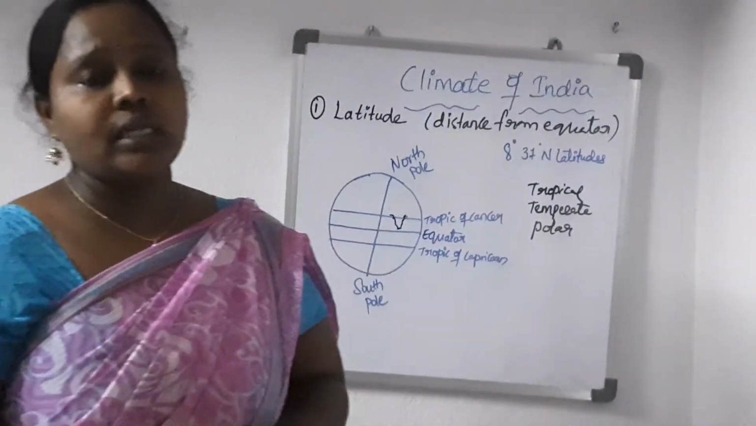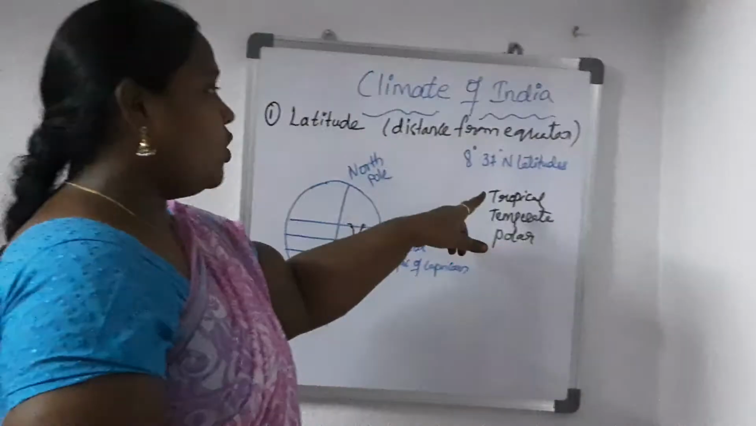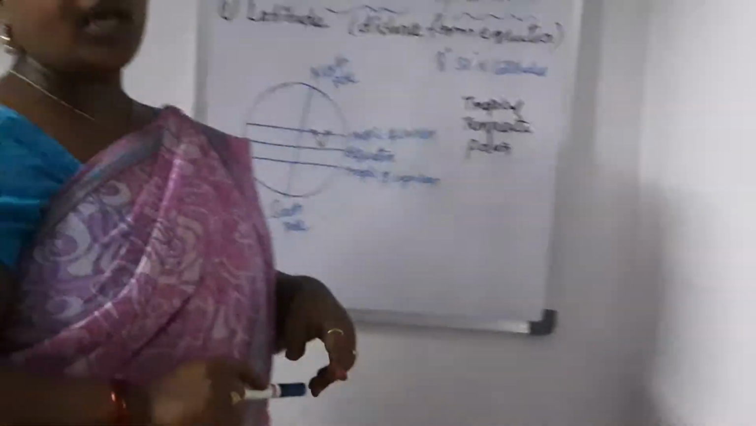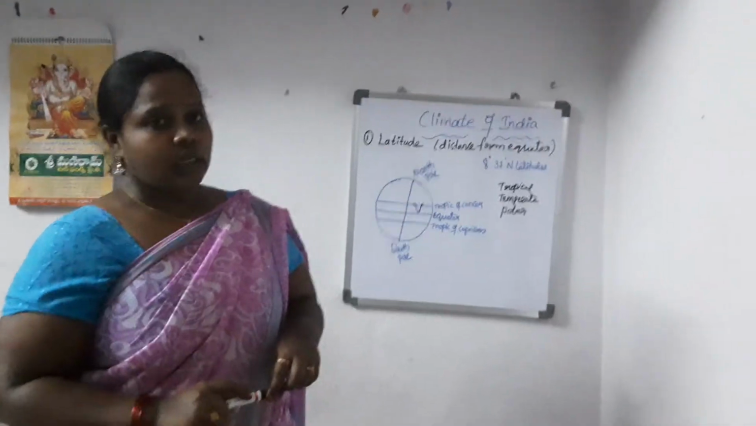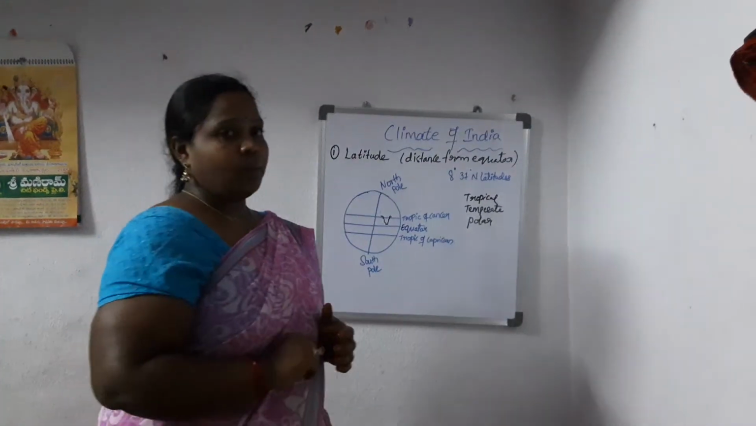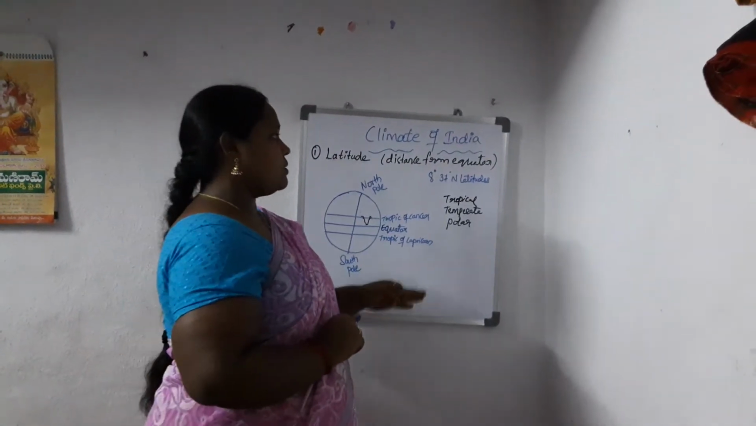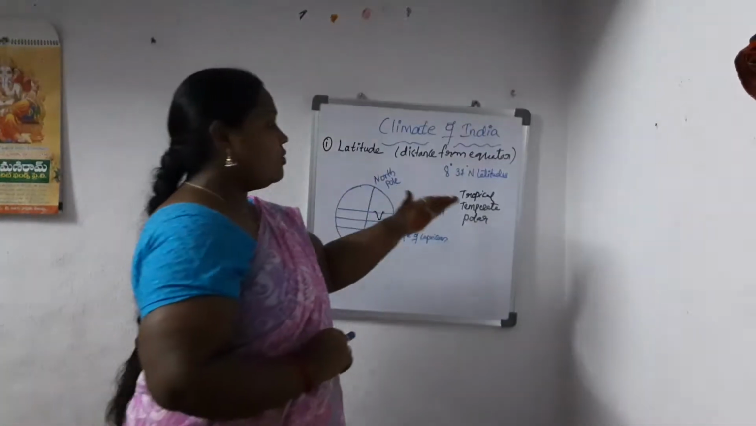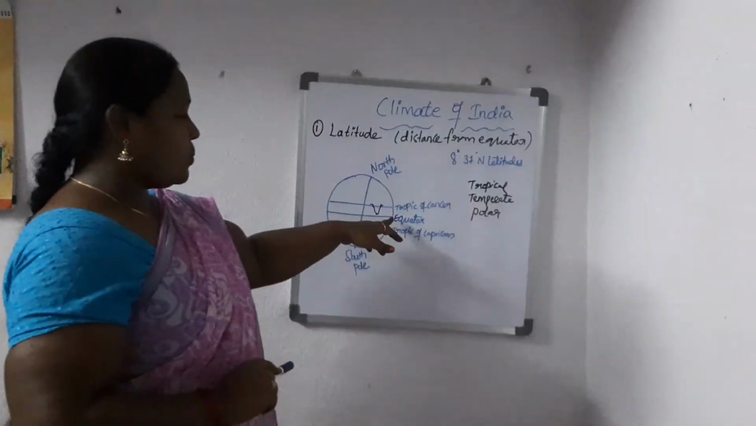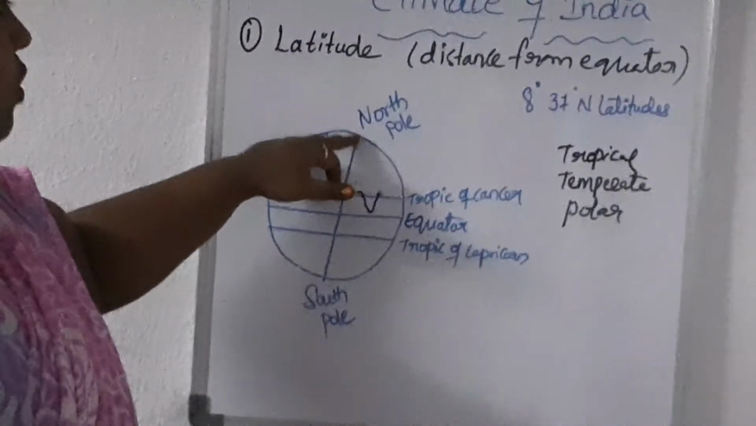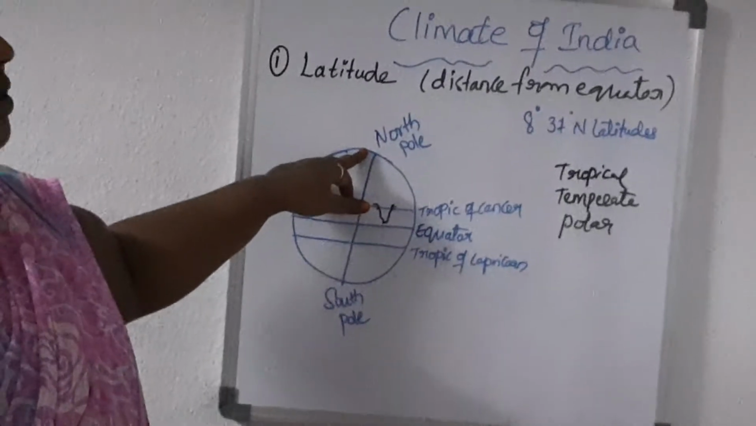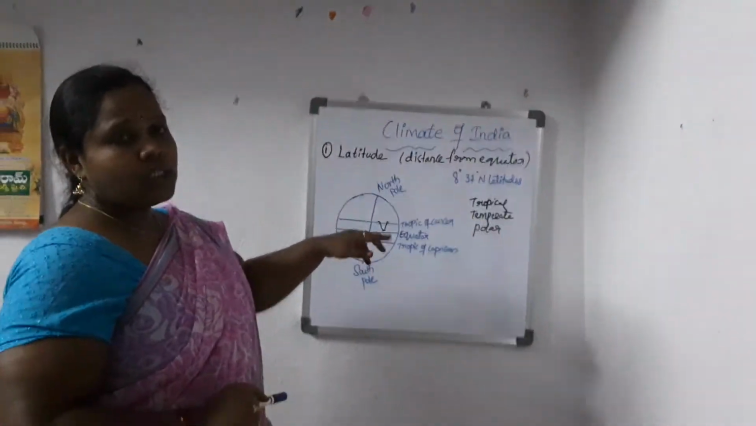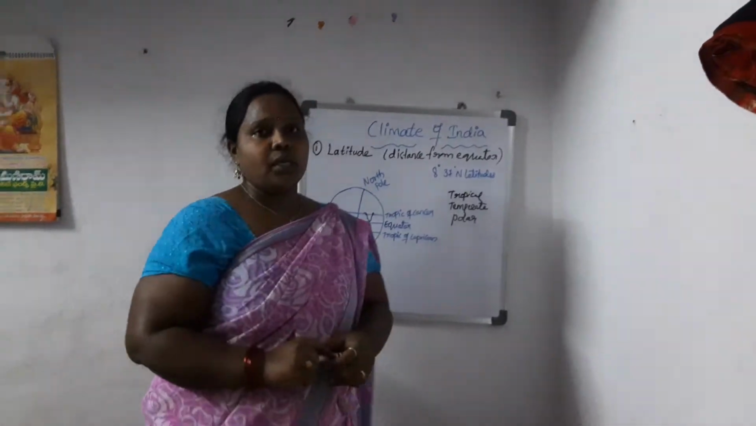And where does the temperate zone lie? Between these two extremes, the tropical zone and the polar zone, we have another zone that is known as the temperate zone. So for the sake of temperature, you can classify the earth into three parts: tropical zone, temperate zone, polar zone.